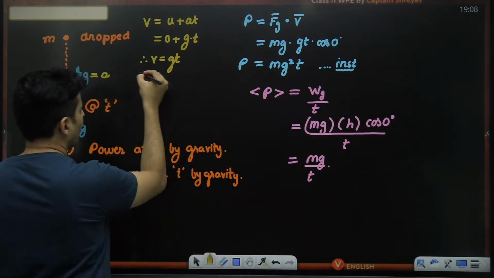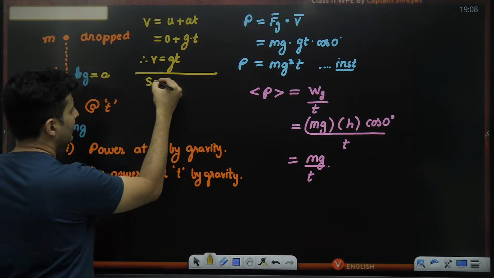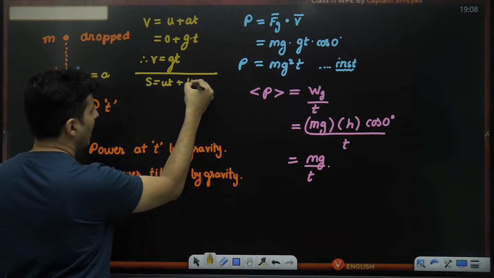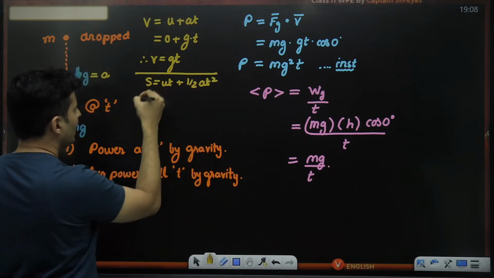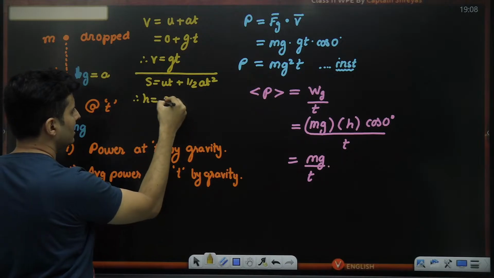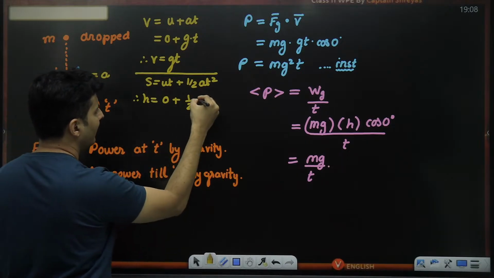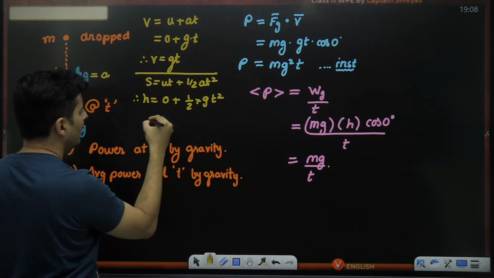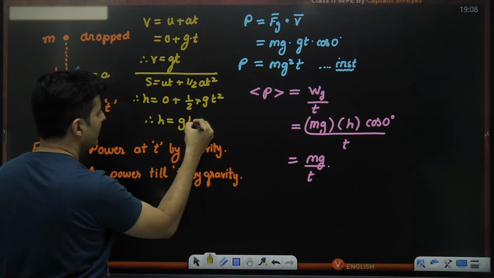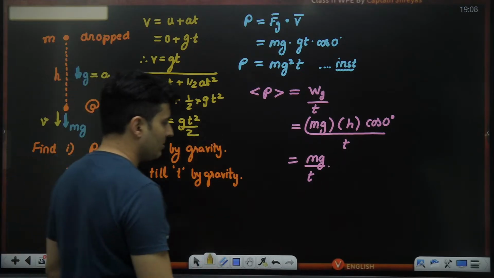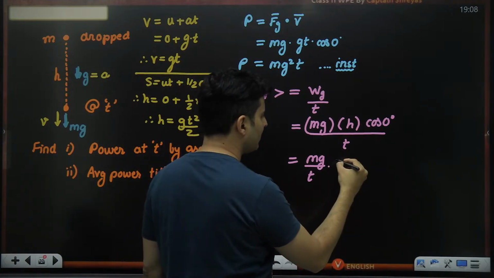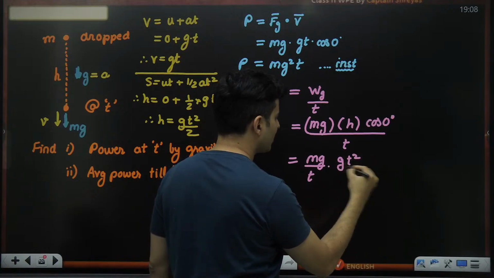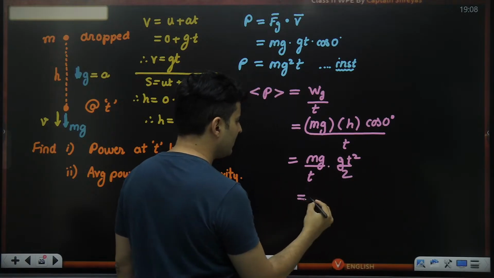How, sir? Again, use kinematics. s is ut plus half at square. The displacement itself is h. Initially, it was 0 speed. Half, acceleration is g, into t square. So h is g t square by 2. Substitute that over here. h is basically g t square by 2. t cancels, g g multiplies.